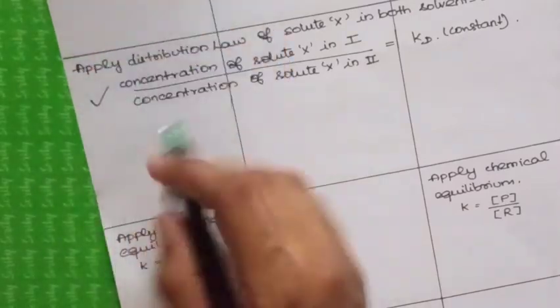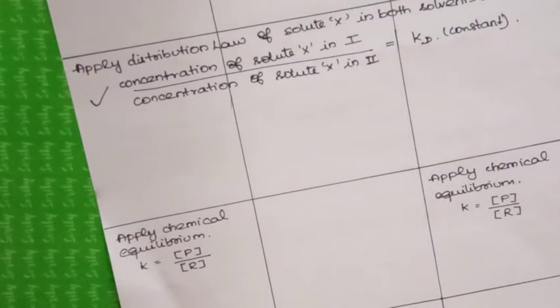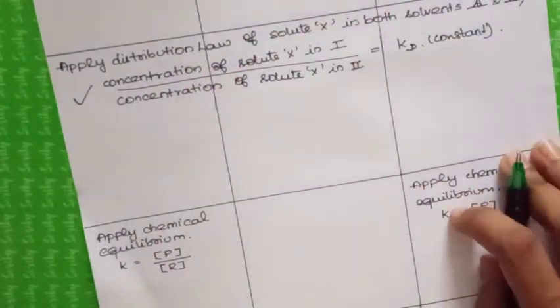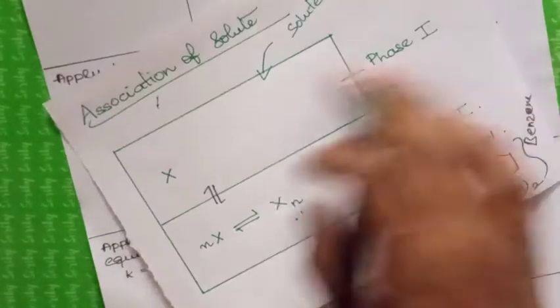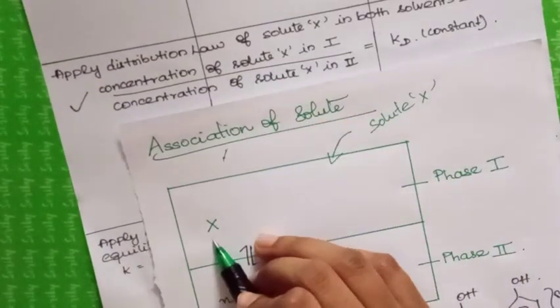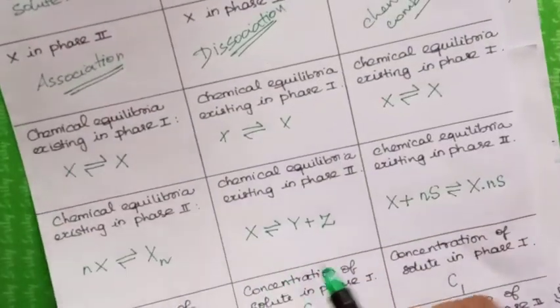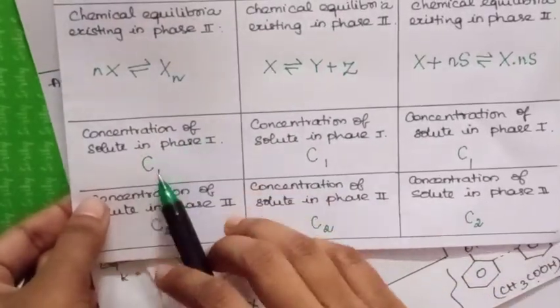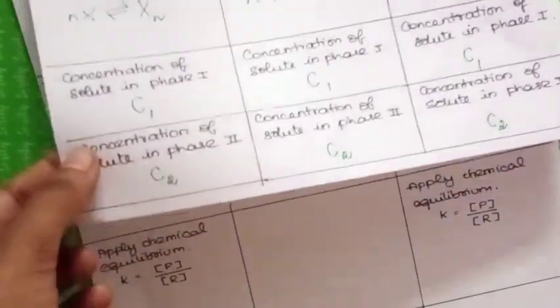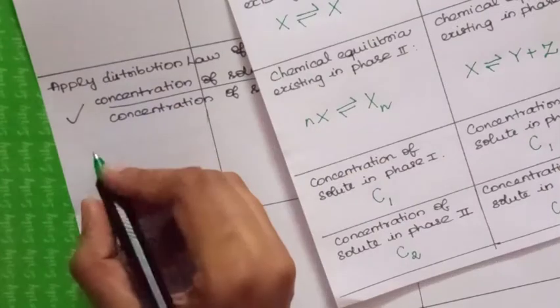So for association, how to write it? The concentration of solute in phase 1 we already said is C1, so I can put C1 right here.